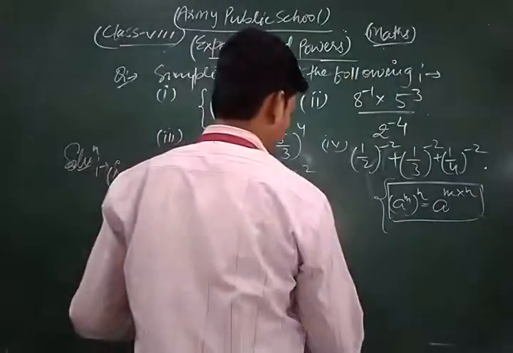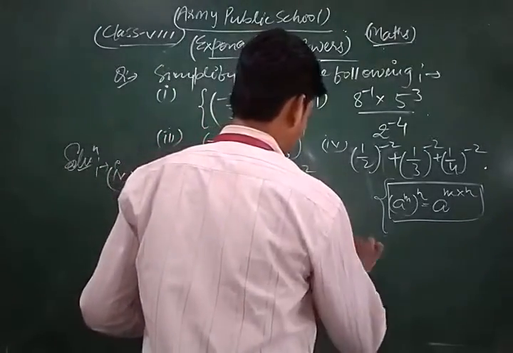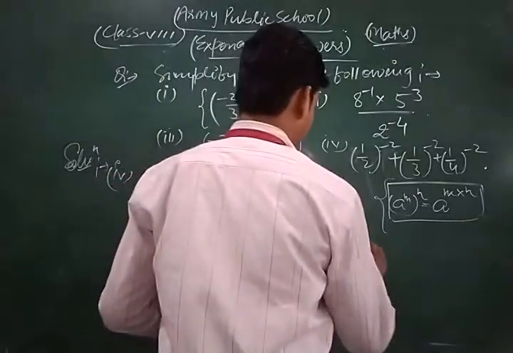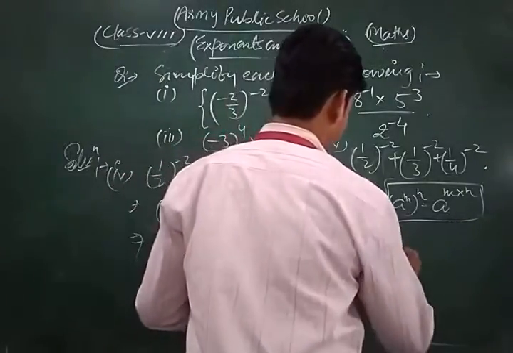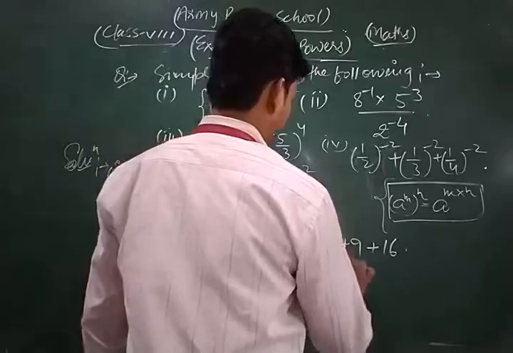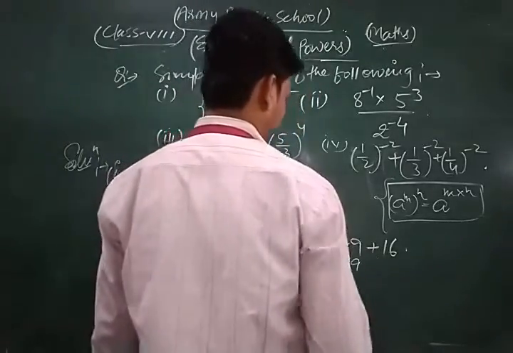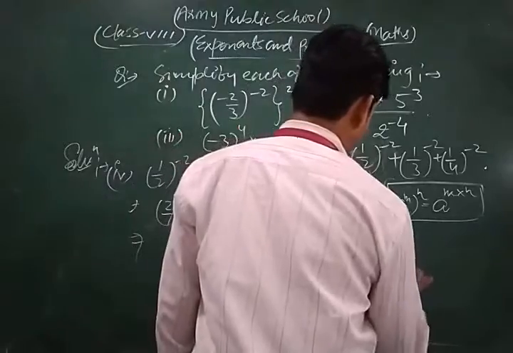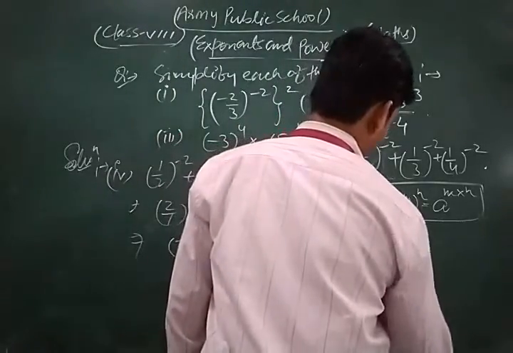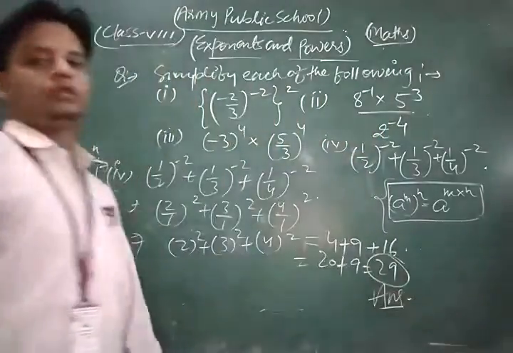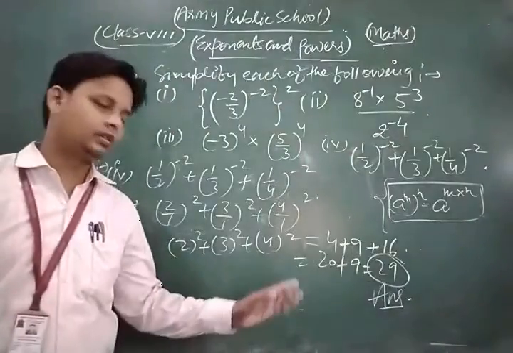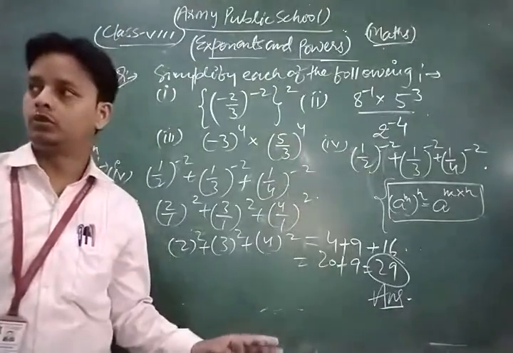This is 4, 9, this is 16. So 4 plus 9 plus 16 is 29. This is 29. So in this way, this is the solution of the given questions.